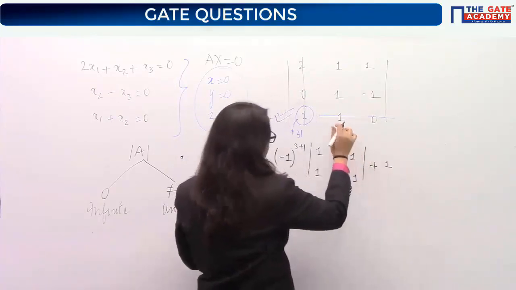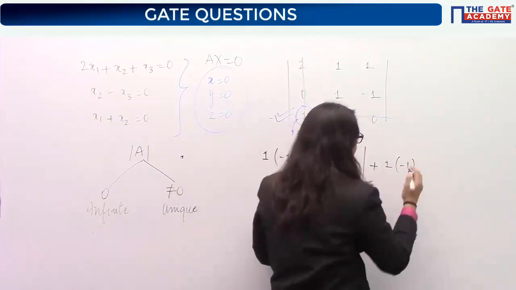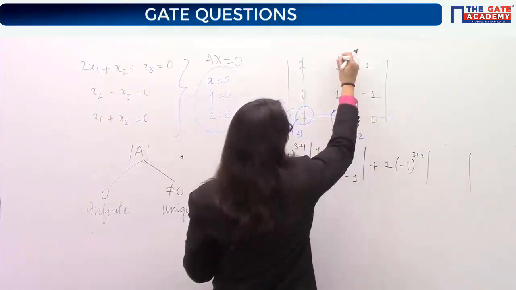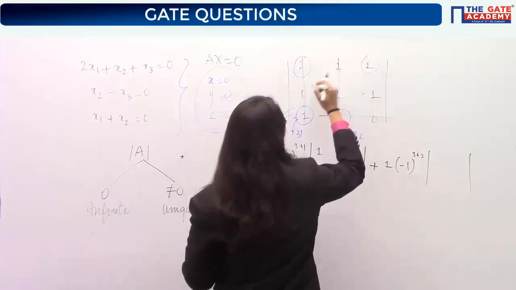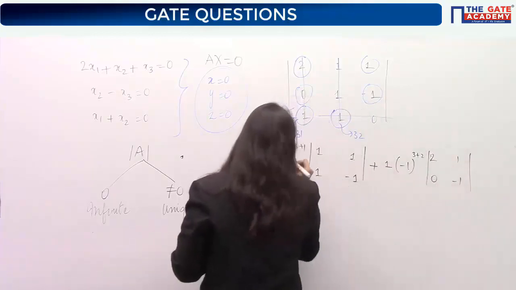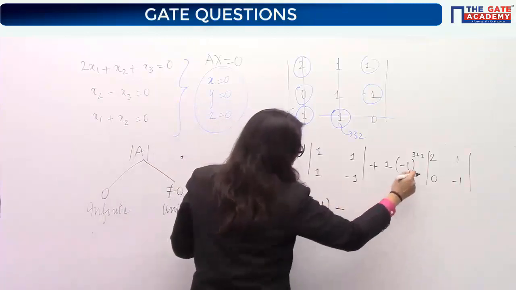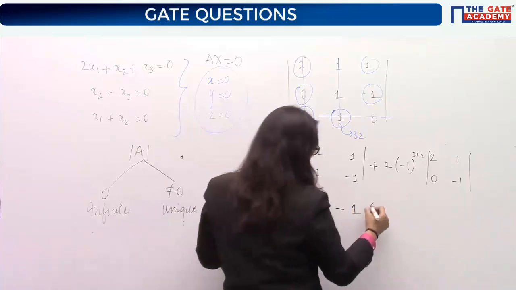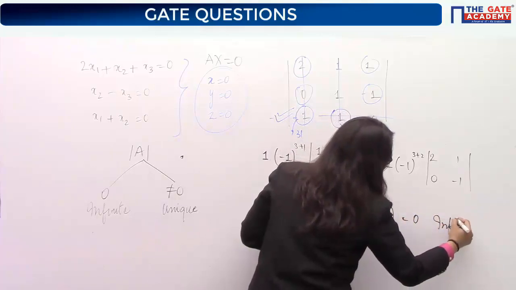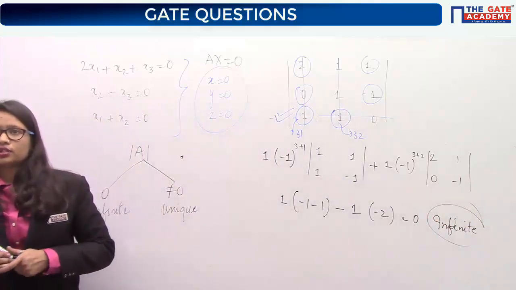Next, 1 into minus 1 to the power, the position of this element is 3, 2. So 3 plus 2 into the minor. The minor is what? Delete again the same row and now this column. So the minor will be 2, 1, 0, minus 1. Minus 1 to the power 4 will be plus 1. This value will be minus 1, minus 1. Minus 1 to the power 5 will be minus 1. And this will be minus 2. So minus 2 plus 2 is 0. And 0 means infinite solutions.